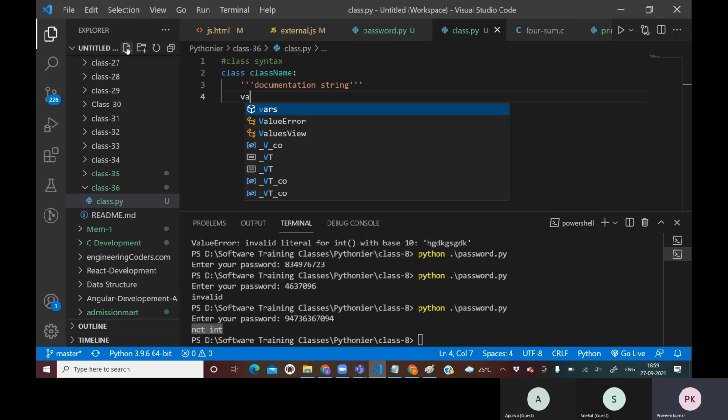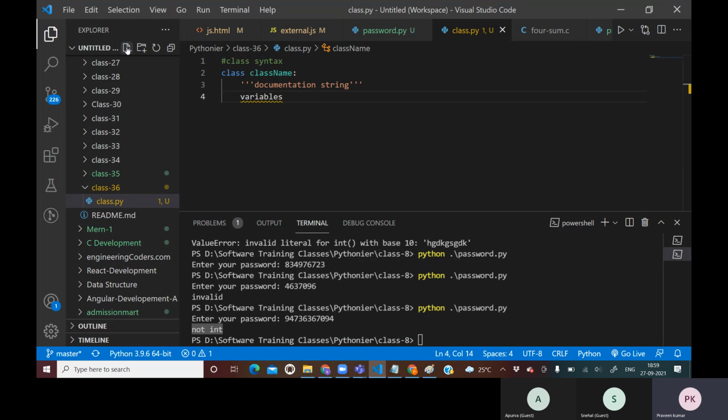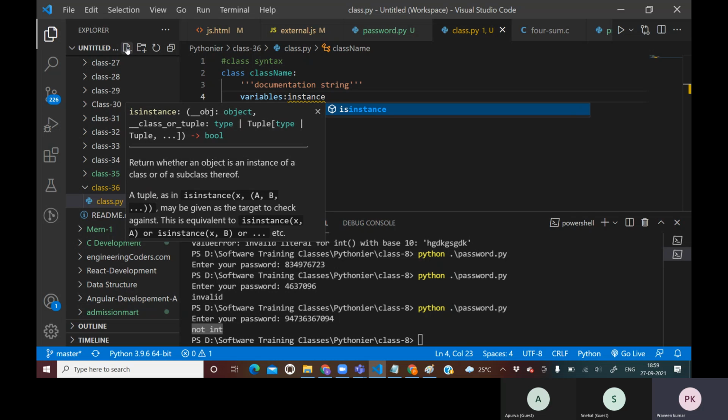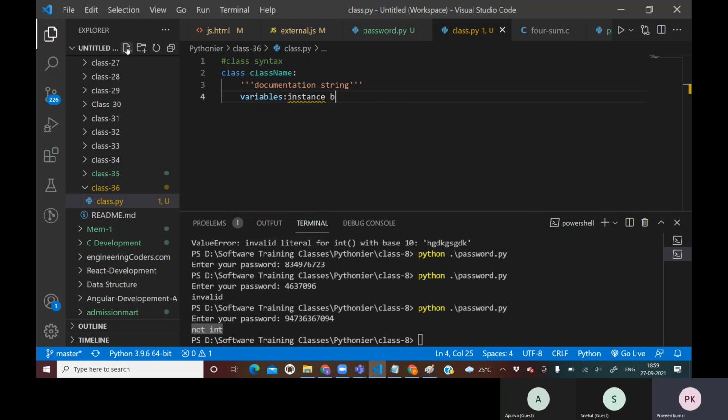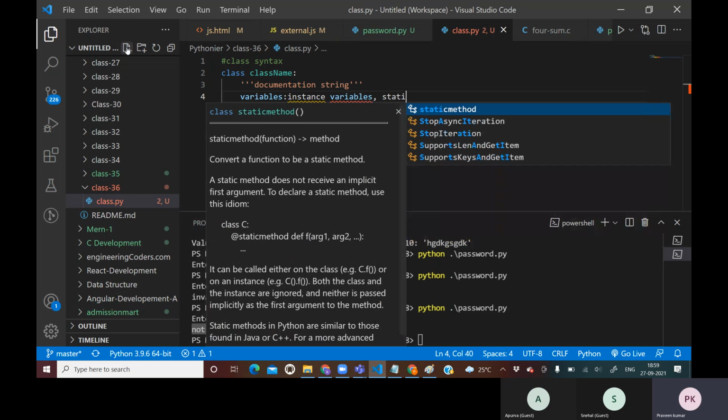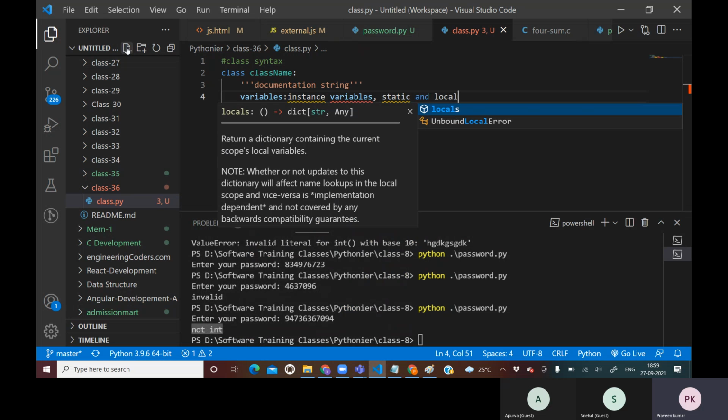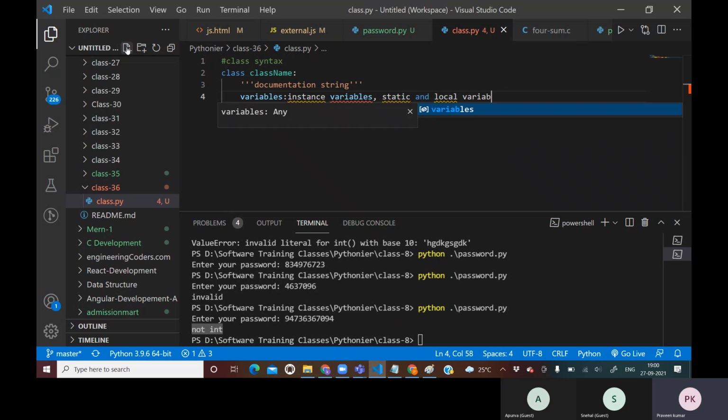After that it is going to contain some variables. This variable can be of different types. So what are the different types? There can be instance variables, which we call object variables as well. After that, static and local variables as well. Those are the different types of variables possible inside a class.